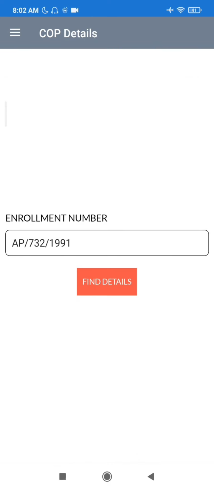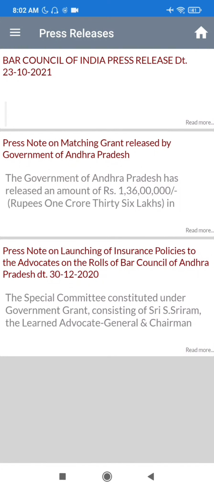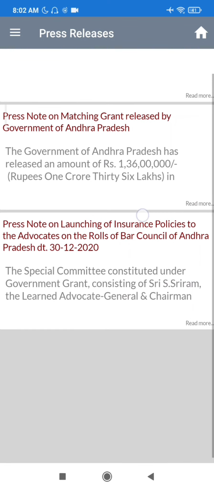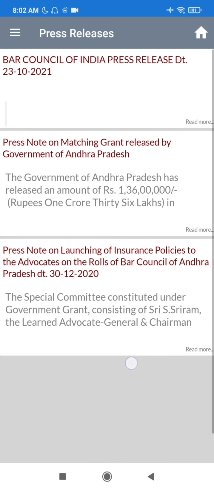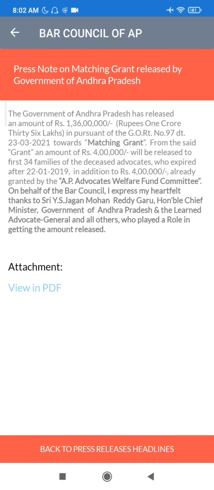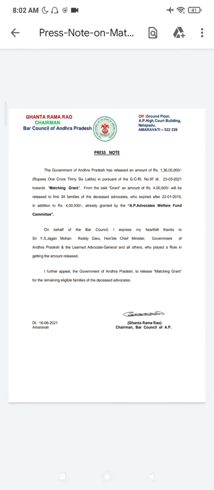Then go to press releases. To check latest press releases released by Bar Council office, select item and click on view in PDF to view press release in PDF format.